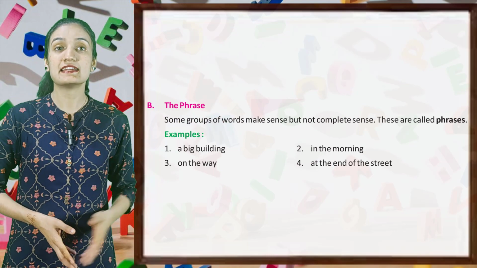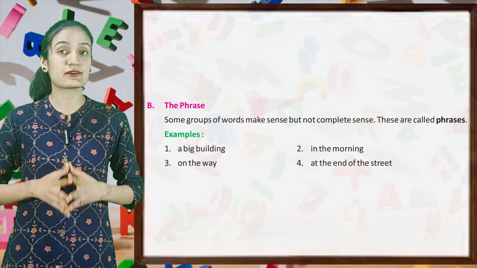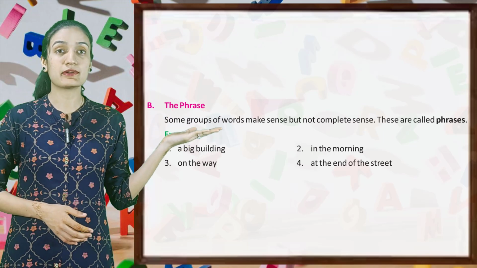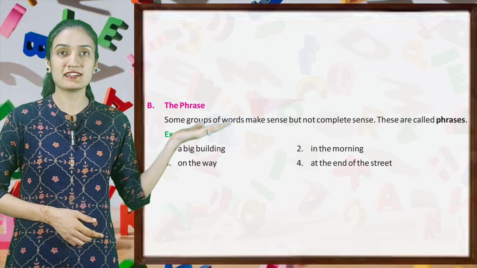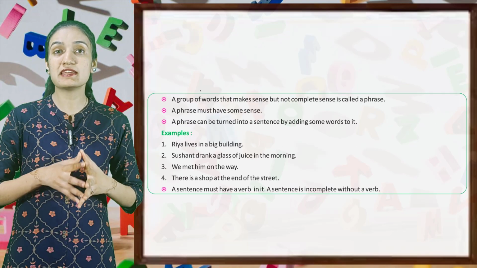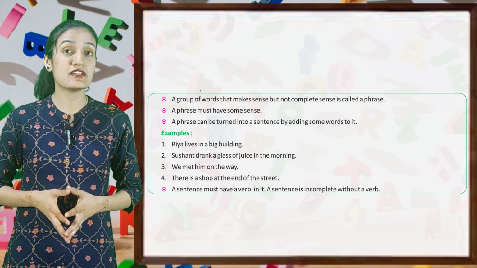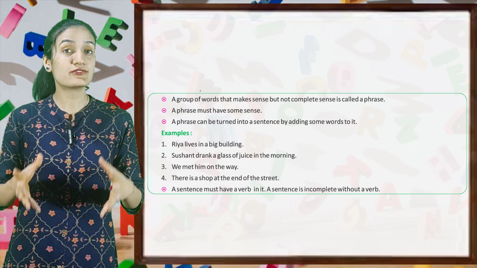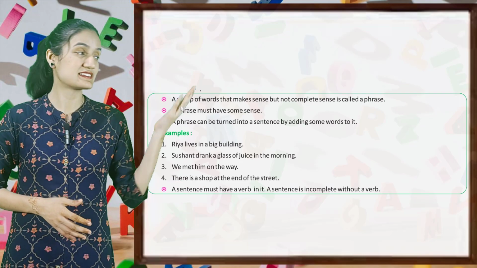Now the phrase. Some group of words make sense but not complete sense. These are called phrases. Example, a big building, in the morning, on the way, at the end of the street. A group of words that make sense but not complete sense is called a phrase. A phrase must have some sense. A phrase can be turned into a sentence by adding some words to it.